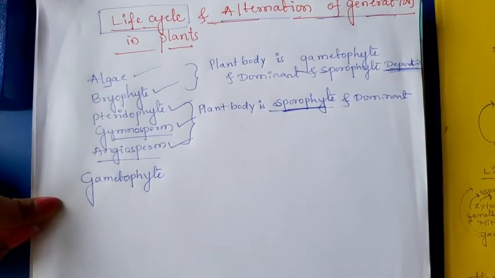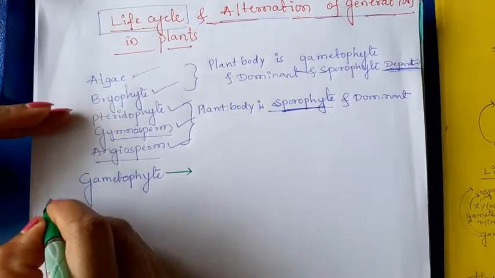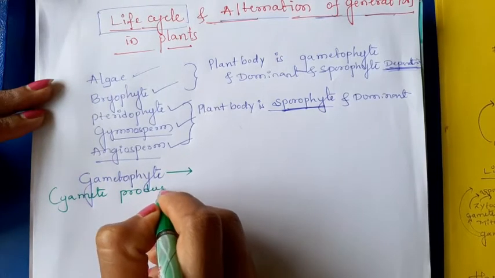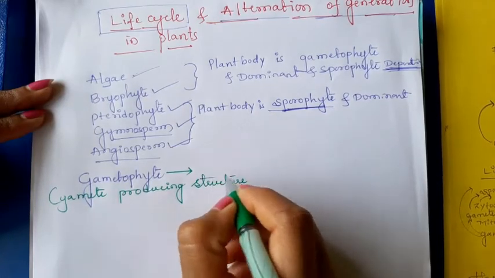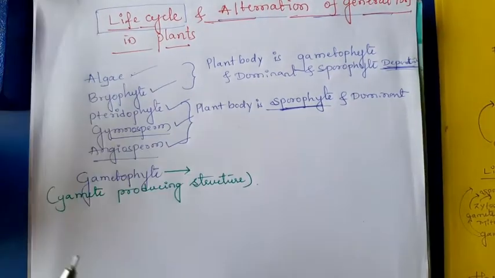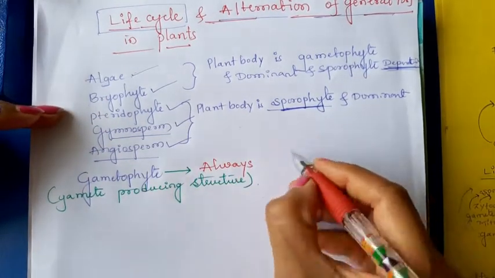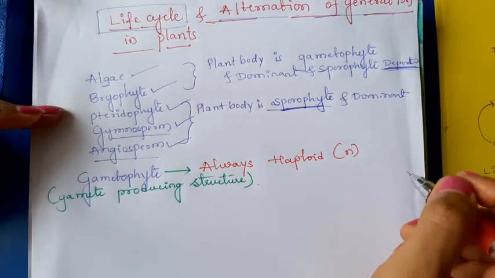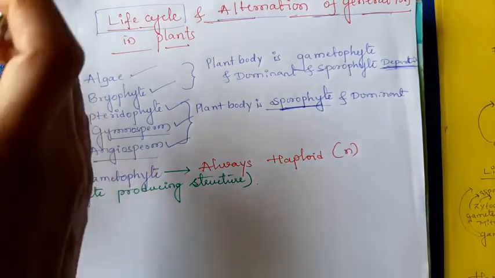In all cases it is always haploid. Gametophyte means gamete producing structure. Here I will write gamete producing structure, or we can say the plant body. Gametophyte is always haploid. Haploid means a single set. Okay. Then it is very important to understand the concept.